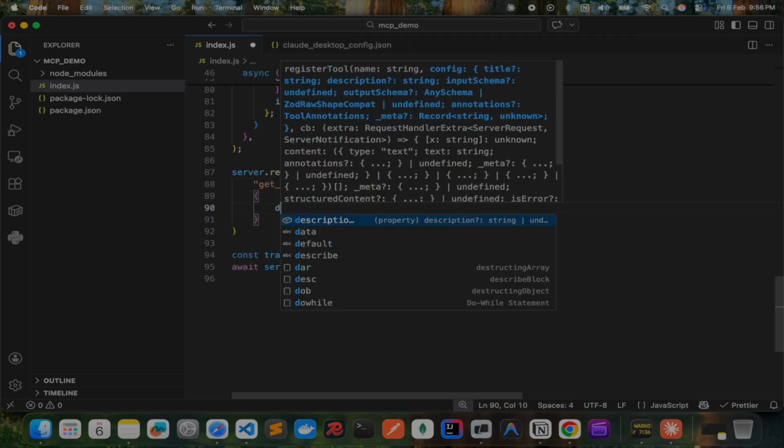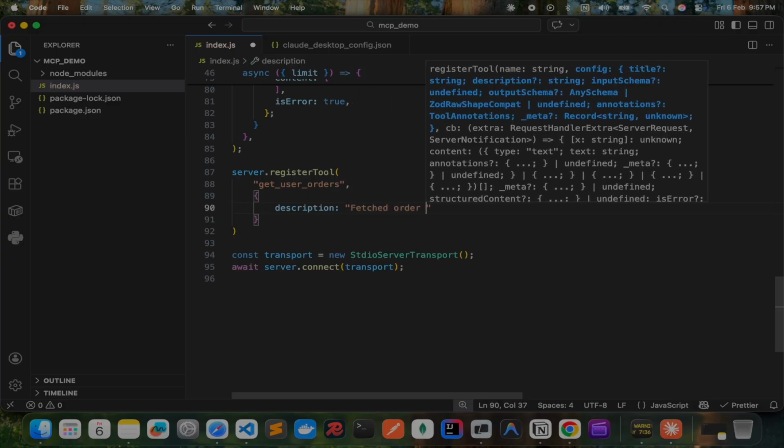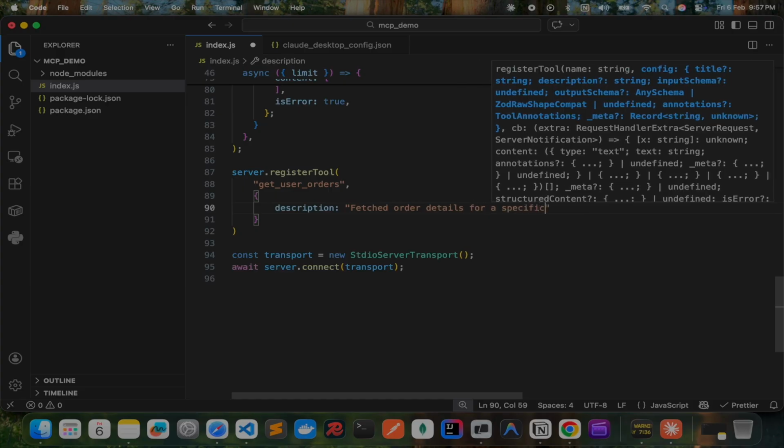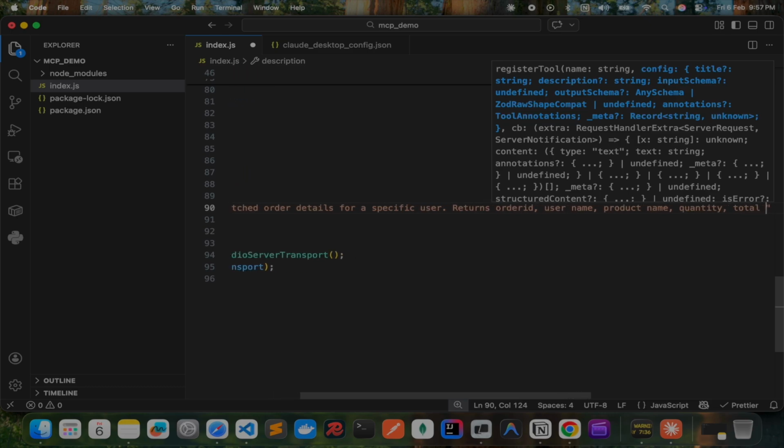So the description will be fetch order details for a specific user, returns order ID, user name, product name, quantity, total price, and creation date. Use this when asked about orders or purchases.